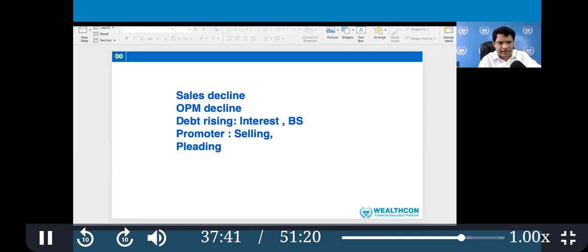Another thing is that the company's receivables are rising unreasonably just to justify the revenue, and cash flow is not there, but profit is. Revenue is shown high, but cash flow is not there. On cash flow, operating cash flow should be positive.